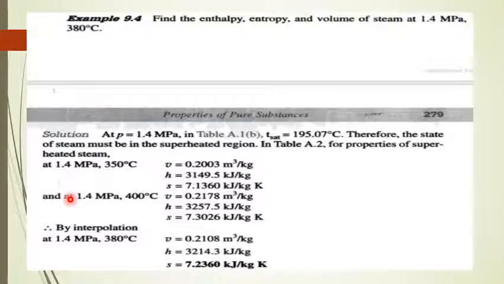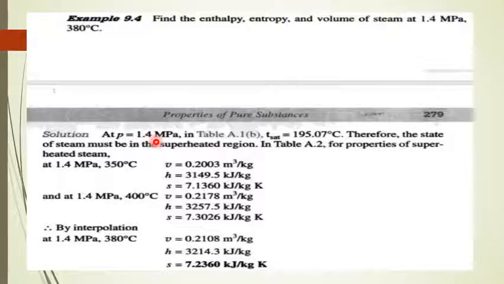One thing he has mentioned, you can observe here: at 1.4 megapascal and 380 degrees Celsius, he has asked us to calculate enthalpy, entropy and volume. So before calculating, the first and foremost thing we need to do is identify whether the given steam is wet steam, dry steam or superheated steam. So how do we know whether the steam is dry, wet or superheated? That is what he has mentioned here.